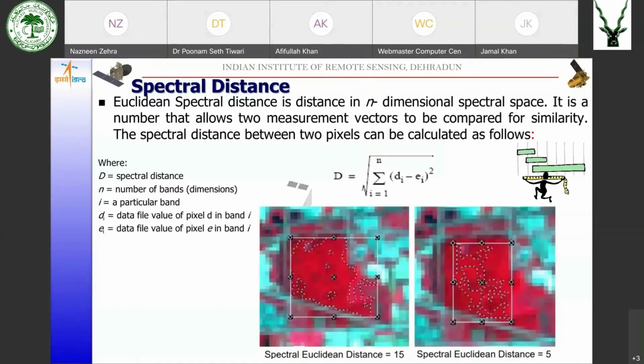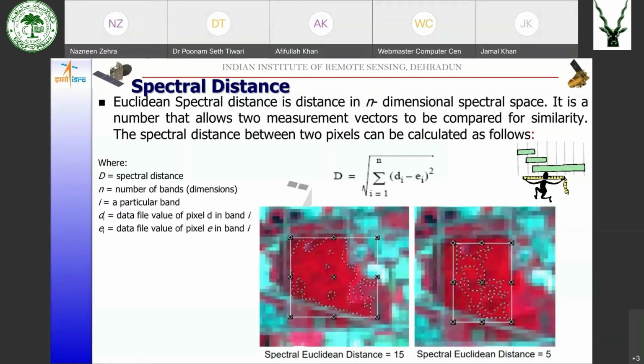It is a number that allows two measurement vectors to be compared for similarity. The spectral distance between two pixels can be calculated using the simple Euclidean distance formula, which is d equals the square root of the summation from i equals 1 to n of (di minus ei) whole squared.